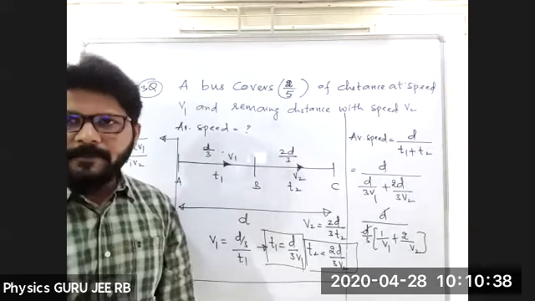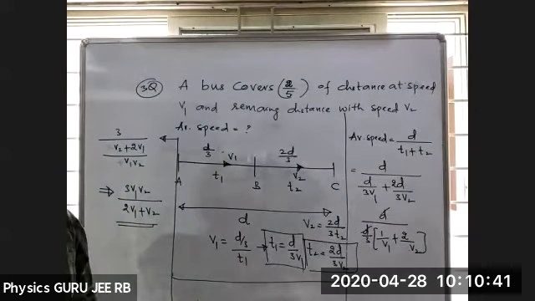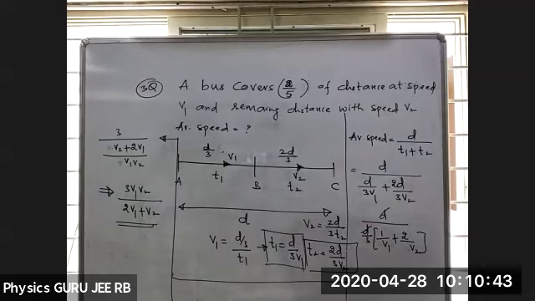Calculate the average speed. I'll give 30 seconds to you just to try the problem.